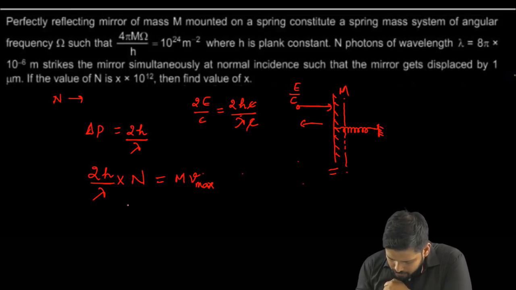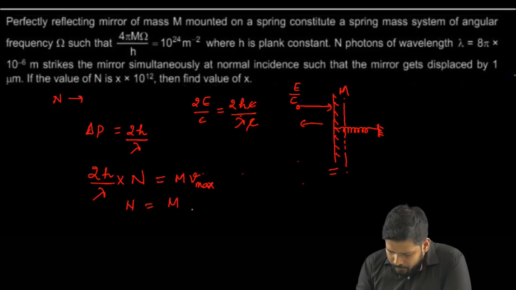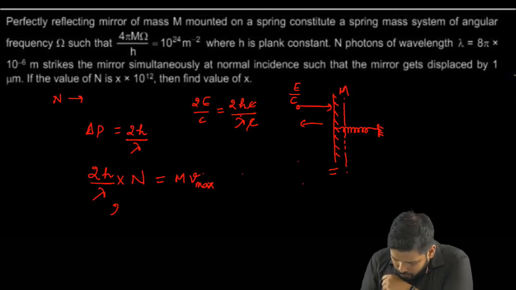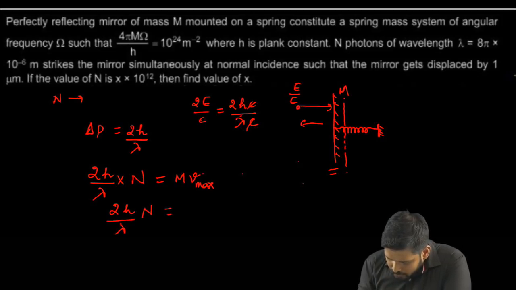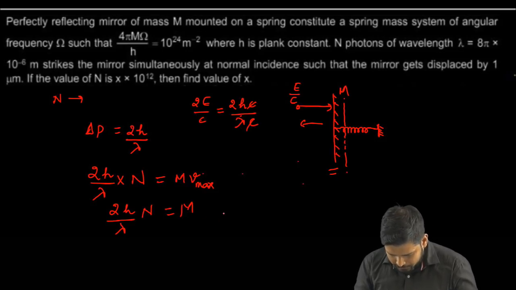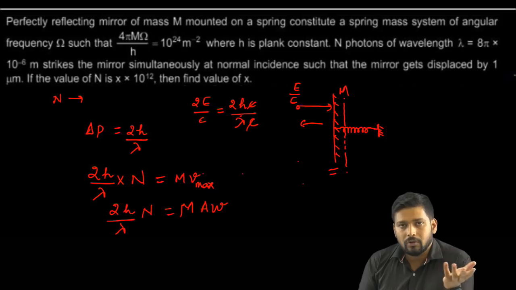So I can write this expression as 2h upon lambda times n equals M times V max, right? Now V max is nothing but A omega, for SHM, we know this condition.